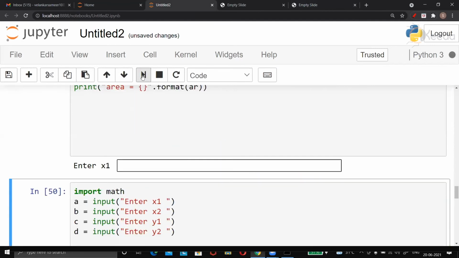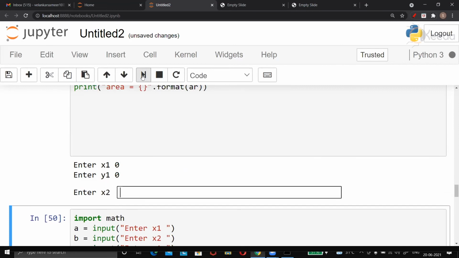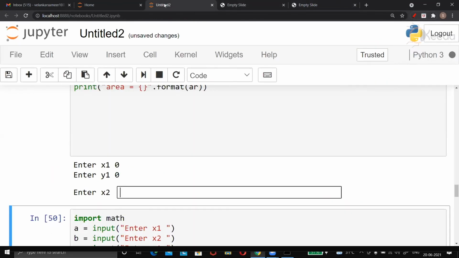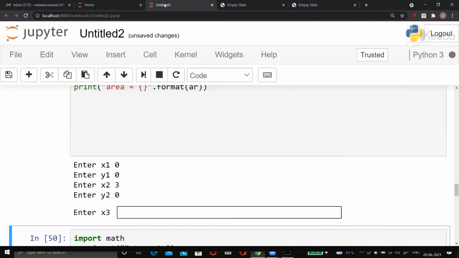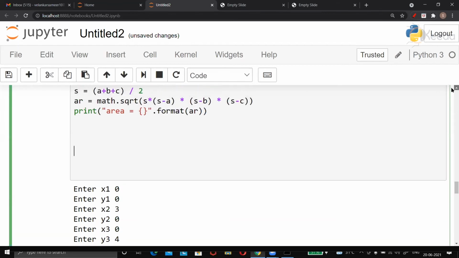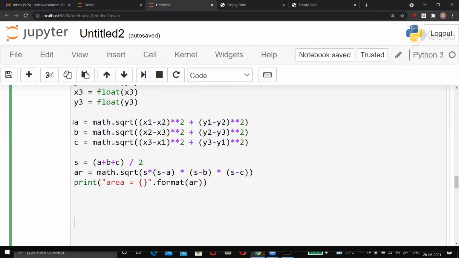What is x1, y1 we planned? It was 0, 0, I think. Yeah, 0, 0. And let me check what is x2, y2 we planned. It was 3, 0. And x3, y3, I think was 0, 4. Yes, 0, 4. 6 is the answer. Congratulations. Well, we have not printed A, B, C, the three sides, because that was not asked in the question. A, B, C, and S are intermediate values which we needed to calculate the area. So finally we calculate area and we print area only.